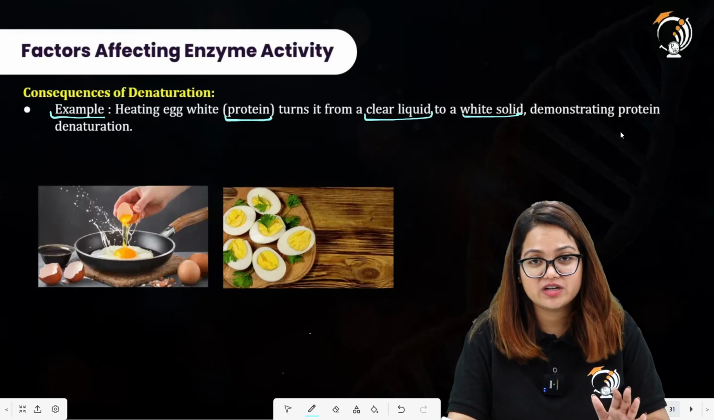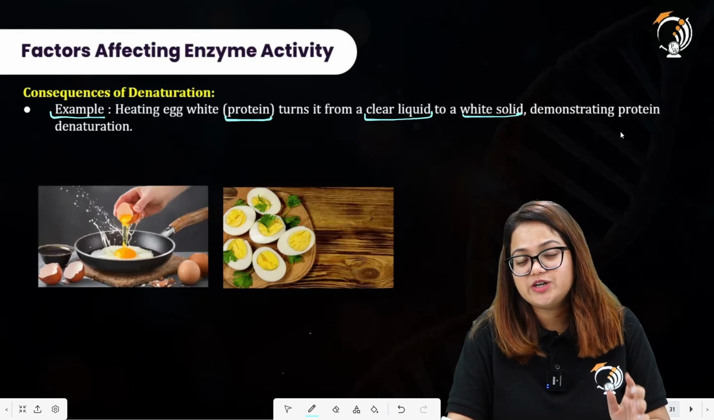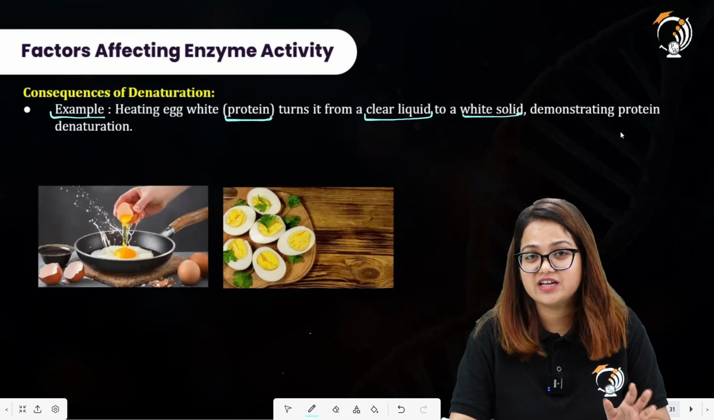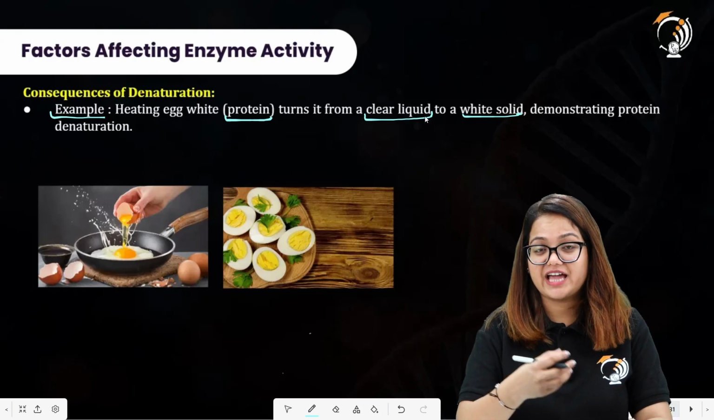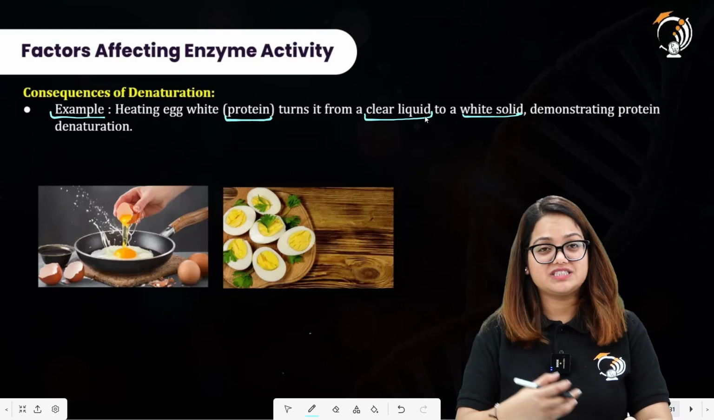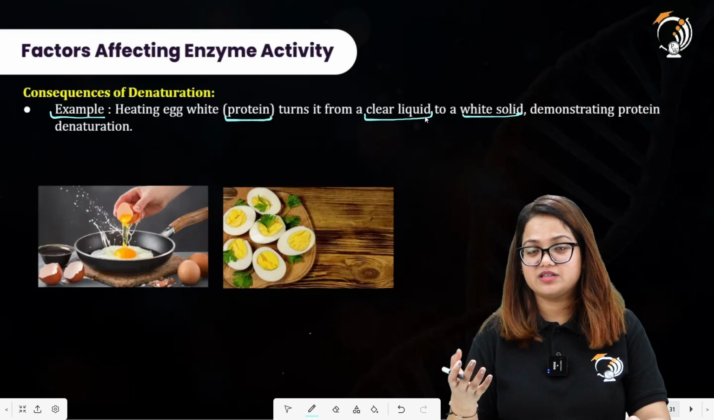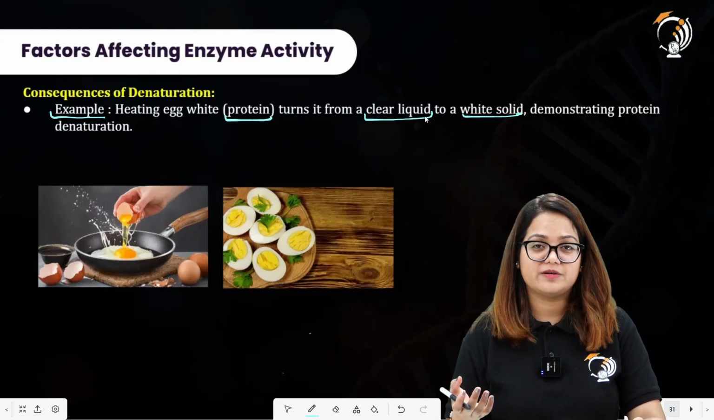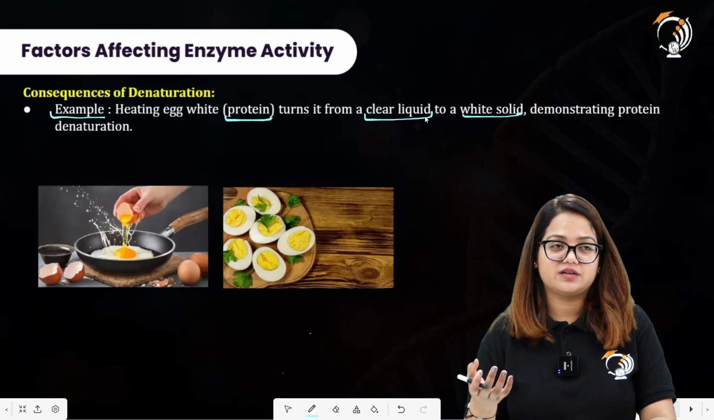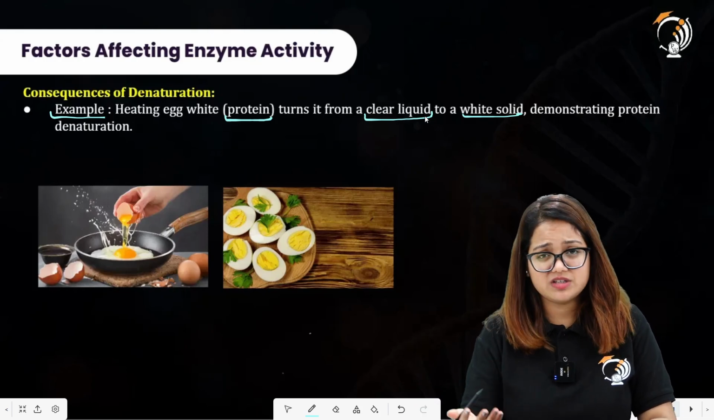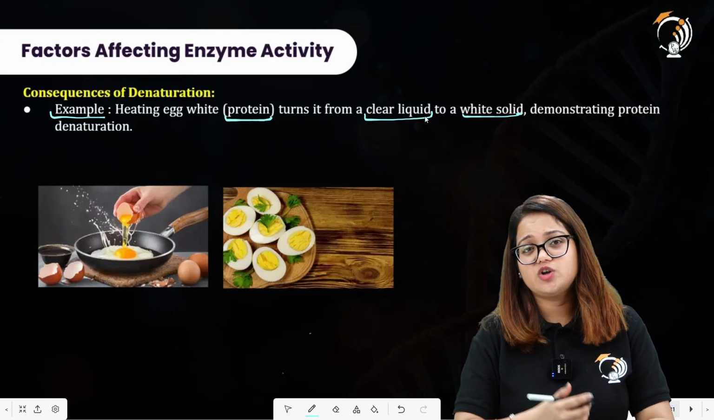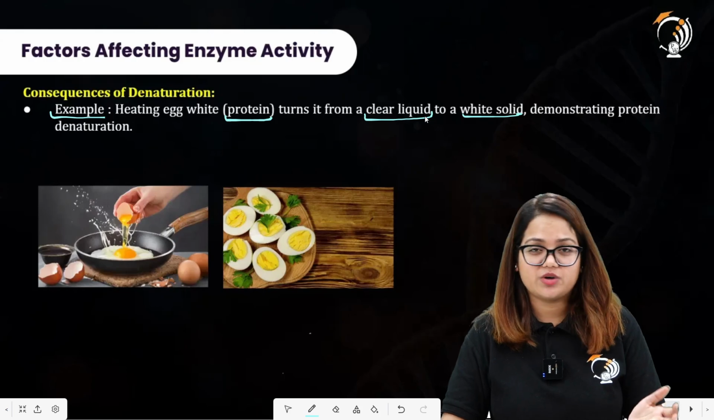Now you cannot convert the white solid of the egg back into the clear liquid of the egg. Basically, the protein has become damaged. The proteins are denatured. You can say these reactions cannot occur reversibly. Once the protein is denatured, it will not be able to come back to its original form.